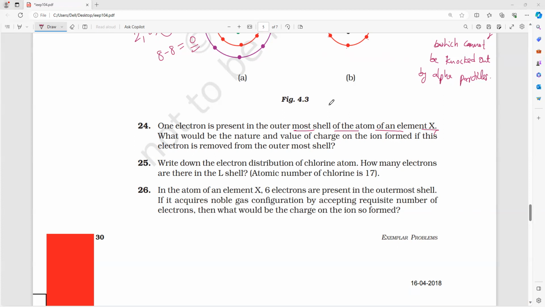So what would be the nature and valence value of the charge on the ion formed if this electron is removed from the outermost shell? What is the charge?